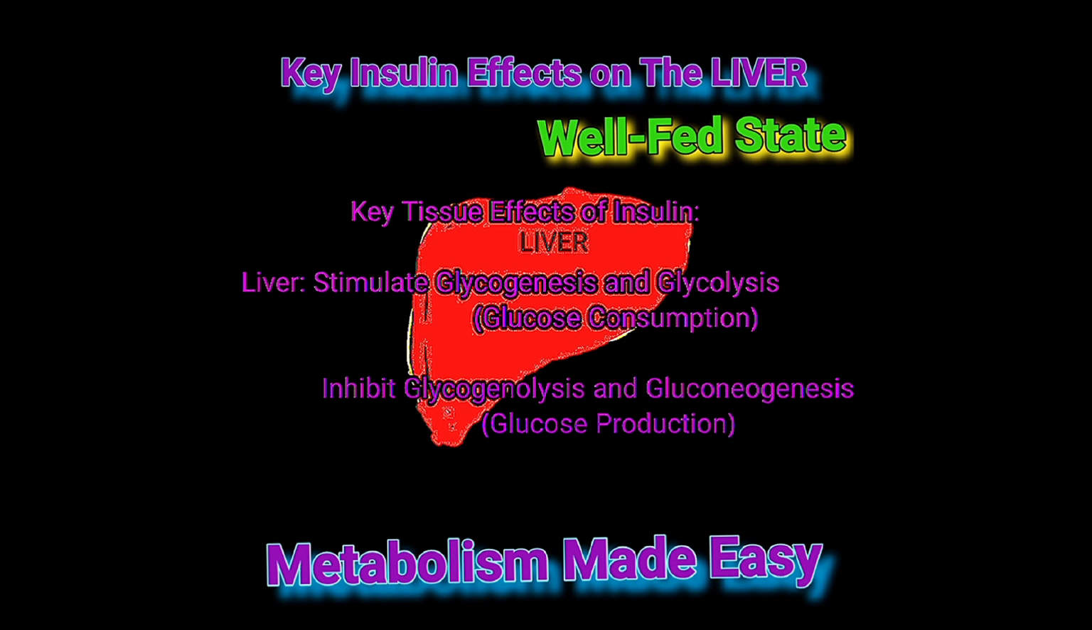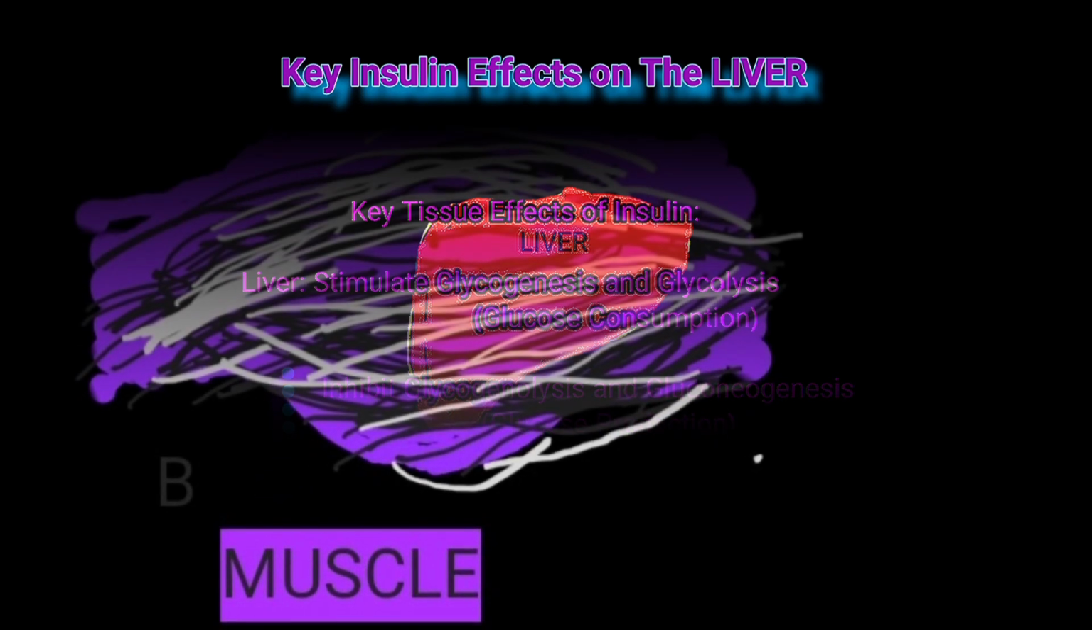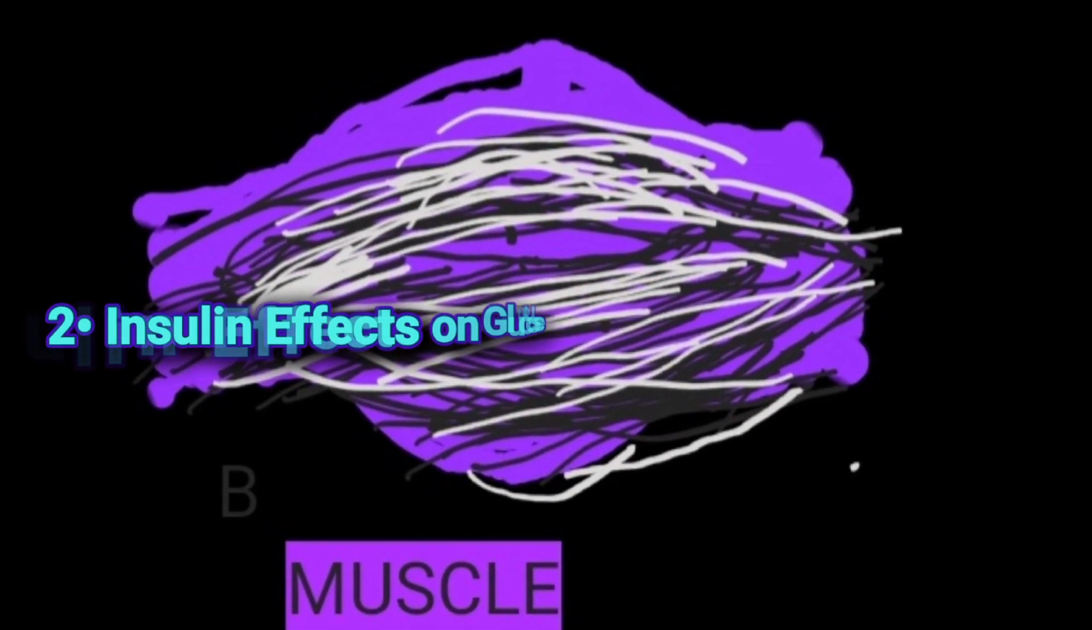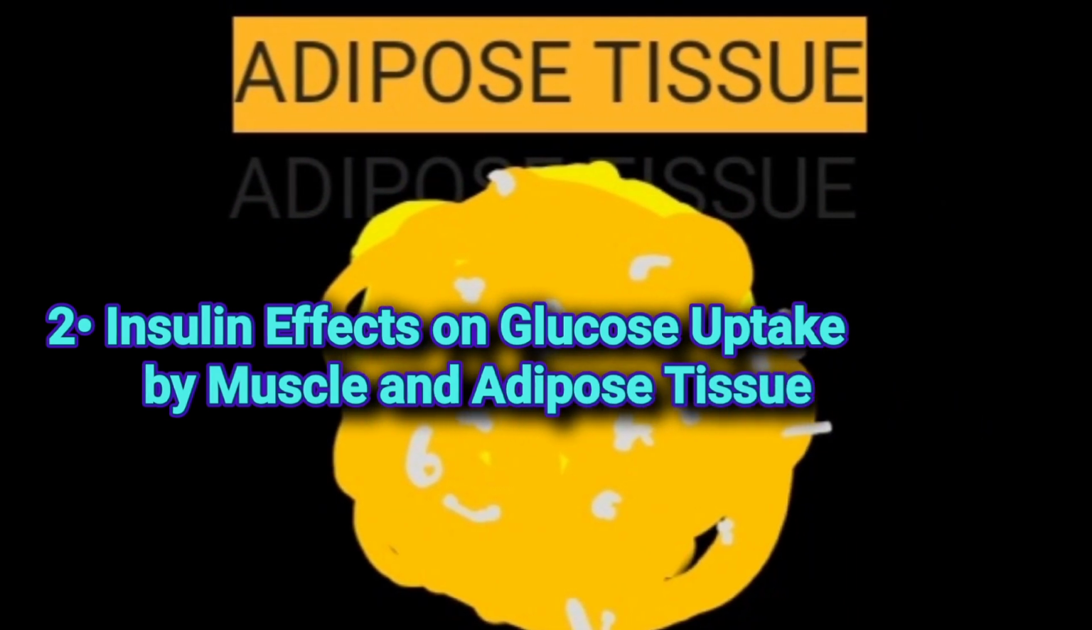Importantly, insulin through its receptor will also have 2 inhibitory effects in the liver. Through a cascade of intracellular events, insulin will inhibit glycogenolysis or glycogen breakdown and will inhibit de novo glucose synthesis or gluconeogenesis. Effects of insulin on glucose uptake by muscle and adipose tissue.